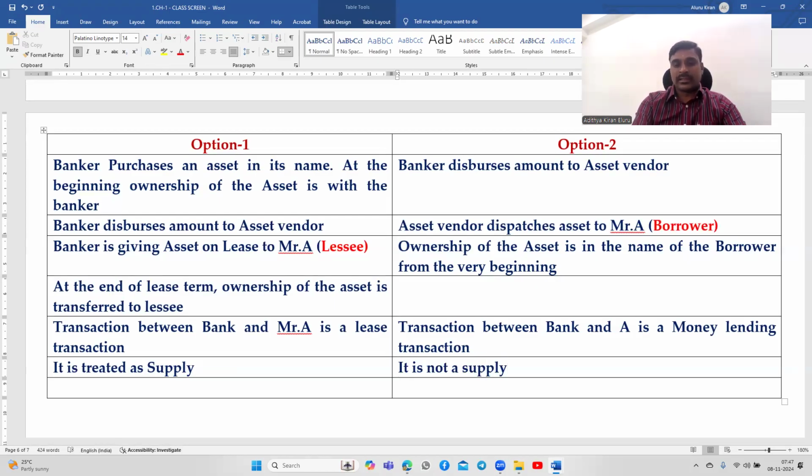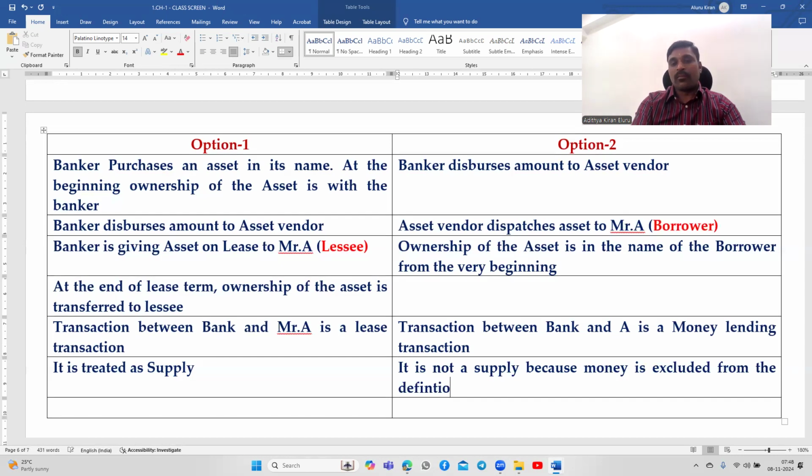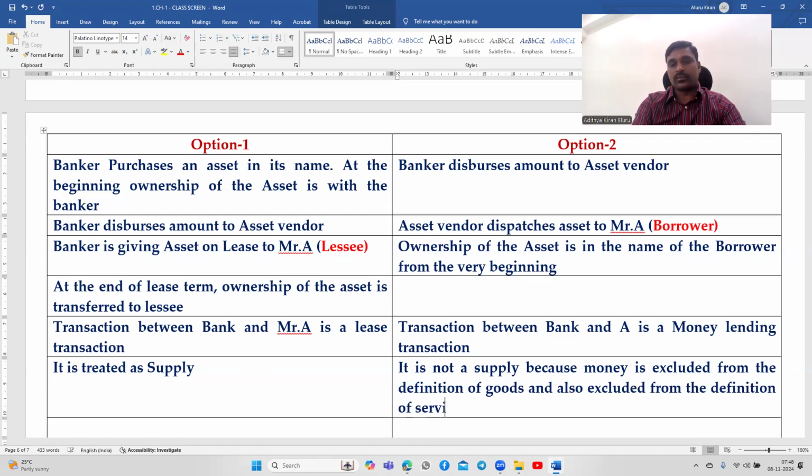It is not a supply because money is excluded from the definition of goods and also excluded from the definition of services. That's why it is so.